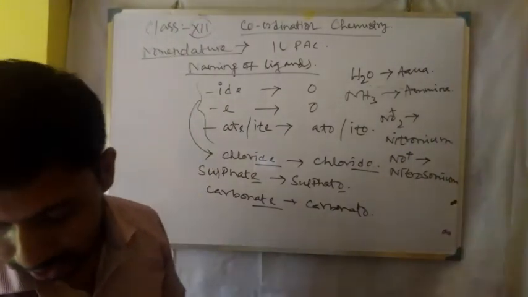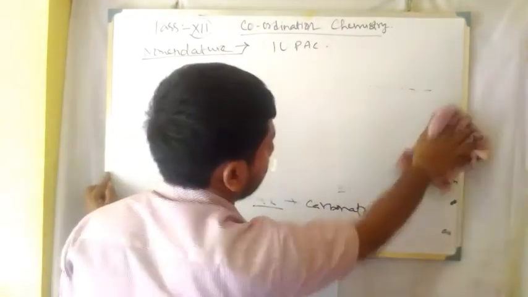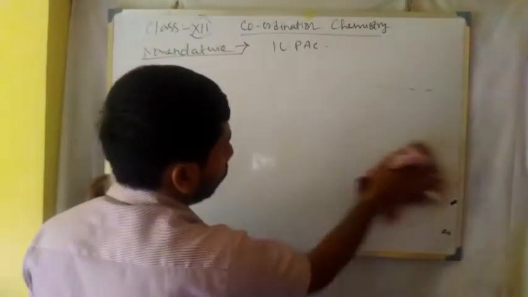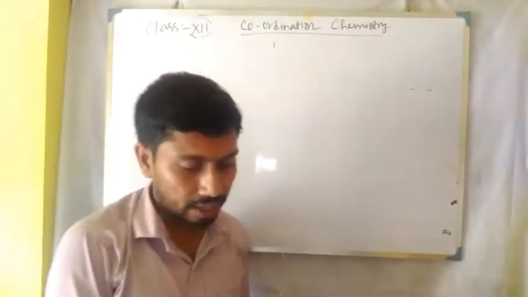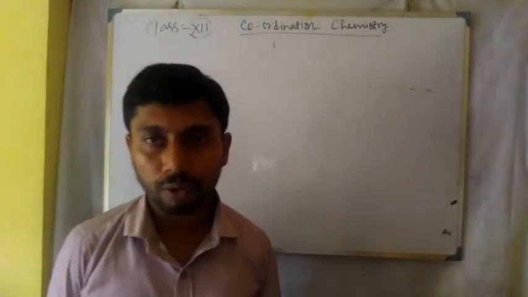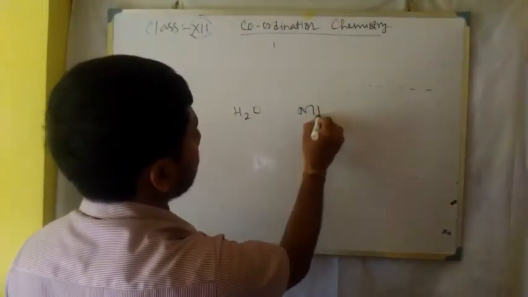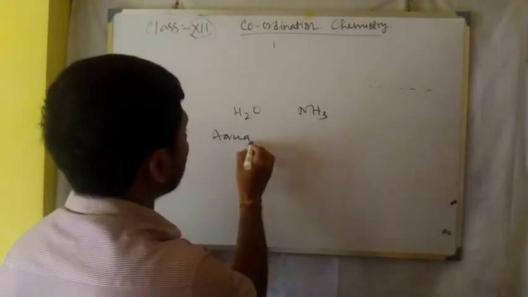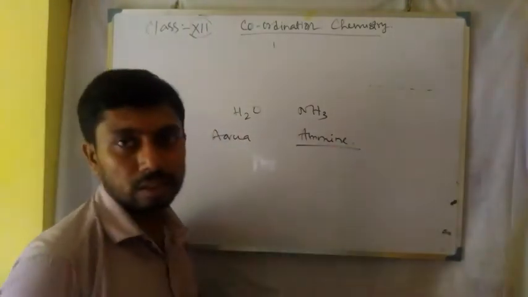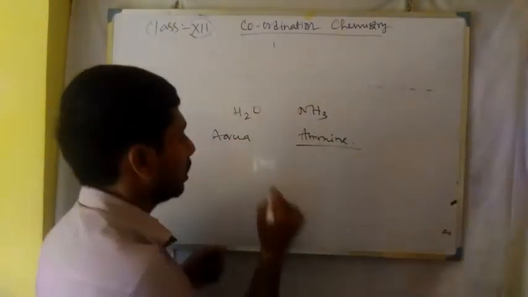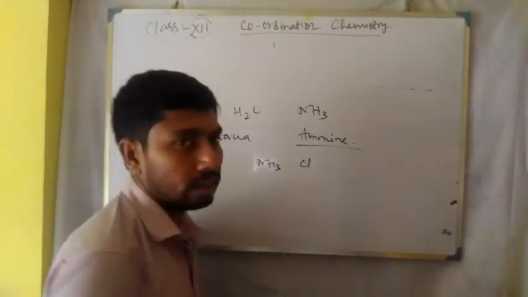So we have known how to name the central metal atom and the ligands and how alphabetical order will be followed. Suppose the ligands are H2O and NH3. So H2O is aqua and NH3 is ammine. Now which one will precede? The ammine will precede, right? If it is NH3 and chlorine, it is very simple. So ammine will precede and then the chlorido.